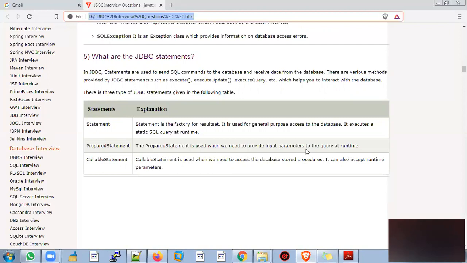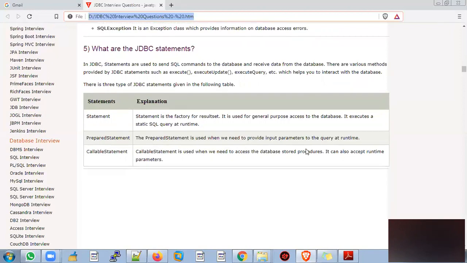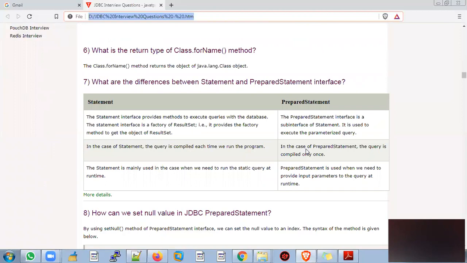CallableStatement: if you want to execute any procedure or any function, we can achieve that with the help of the CallableStatement object. We will get the results from the procedures or functions. What is the return type of Class.forName? The Class.forName method returns an object of java.lang.Class.